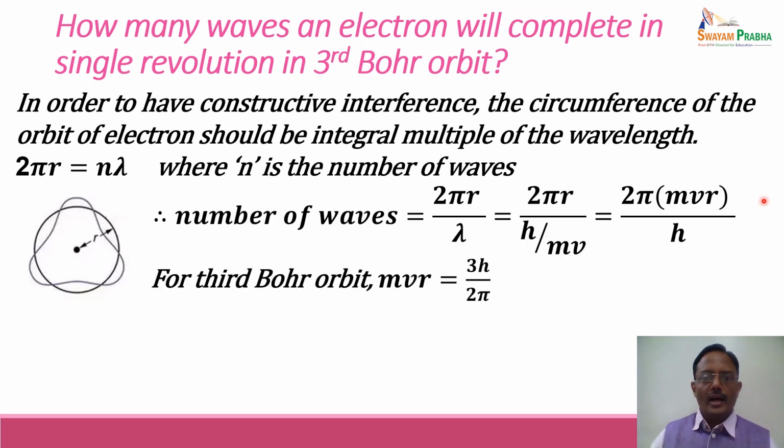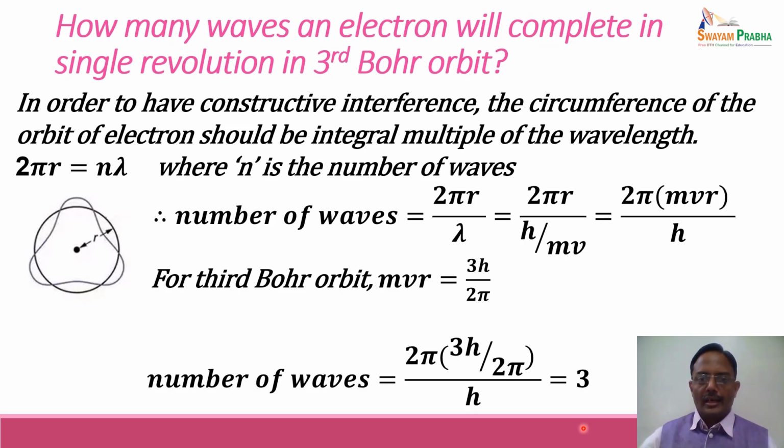We know that this mvr for the third Bohr orbit should be equal to 3h upon 2 pi, because the angular momentum is quantized with value nh upon 2 pi. So for the third Bohr orbit, n equal to 3, so it is 3h upon 2 pi. Putting mvr equal to 3h upon 2 pi in this equation, we get cancellation of 2 pi and h. So the number of waves comes out to be equal to 3. So in the third Bohr orbit, there will be 3 waves of the electron.